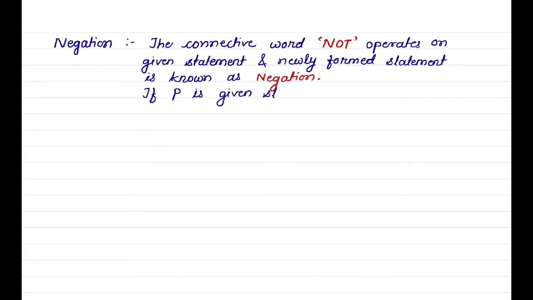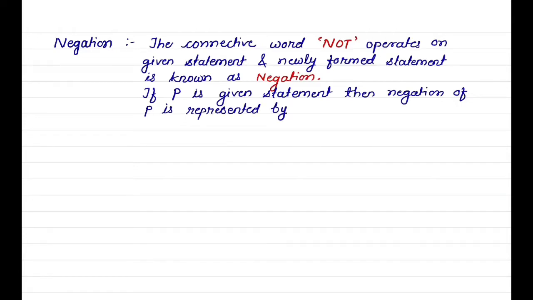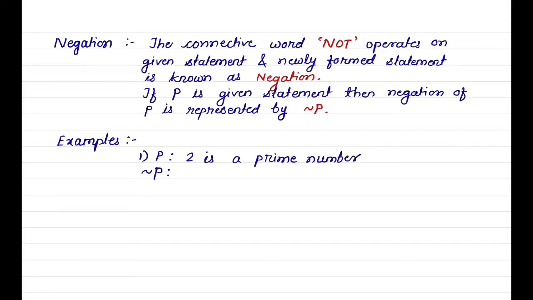If P is the given statement, then its negation is represented by negation of P. Let us see example. Here P is 2 is a prime number. Then its negation is given by 2 is not a prime number.